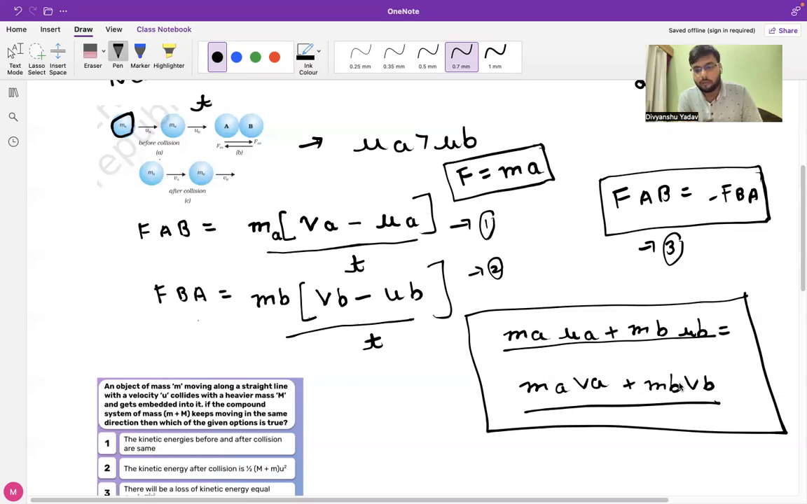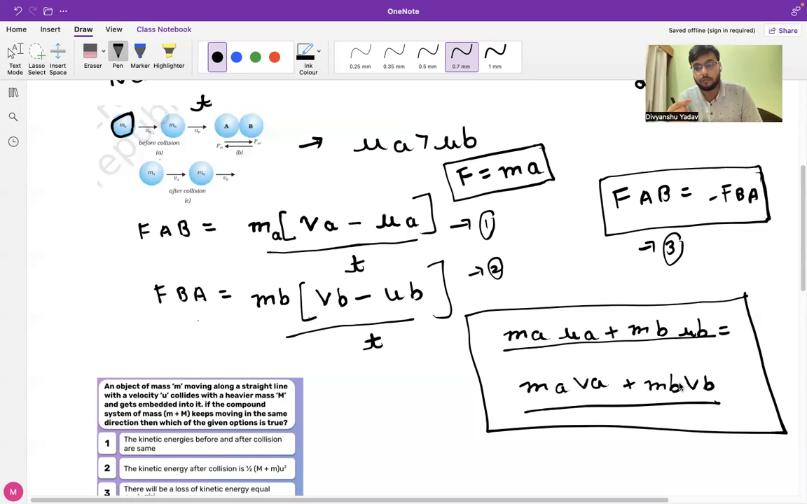Once again, I will just give you a brief description. This equation is explaining that the sum of rate of change of momentum of the two bodies before collision will be equal to the sum of rate of change of momentum of the two bodies after collision, provided the mass of the body remains constant. Also, there should be no net external force acting on the body. If these two conditions are not fulfilled, then we cannot use this equation.